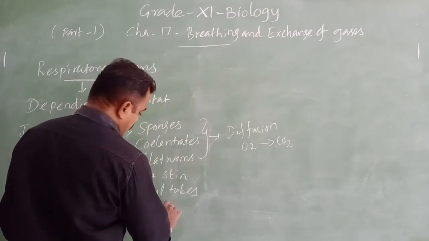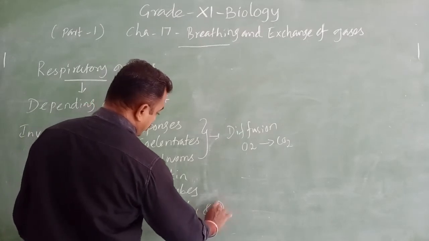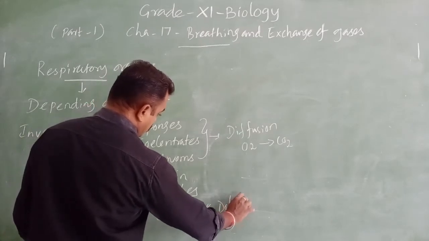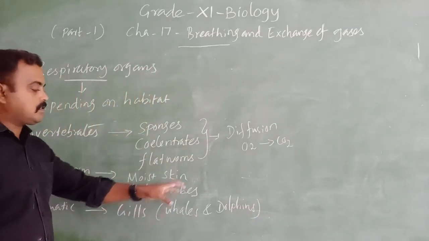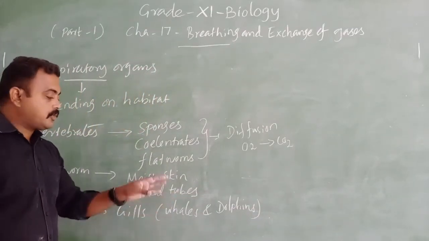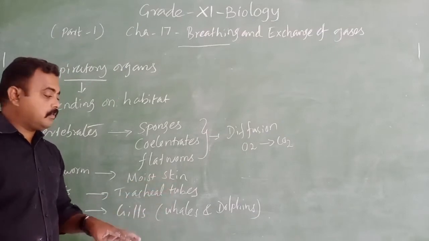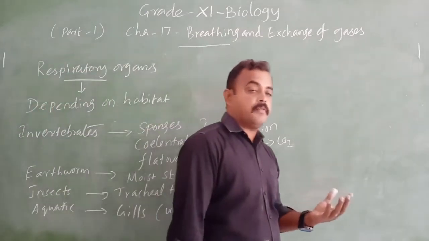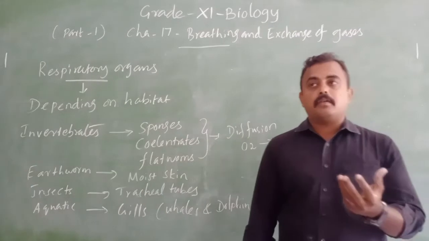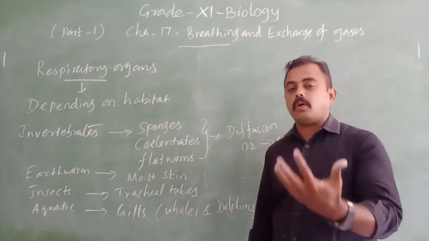except whales and dolphins, because whales and dolphins use lungs to breathe. While you are going in the sea, you can see many dolphins jumping from the water.